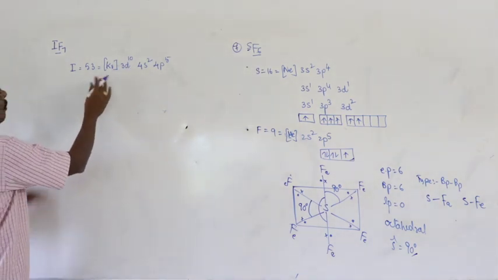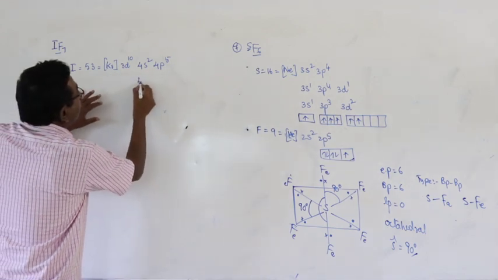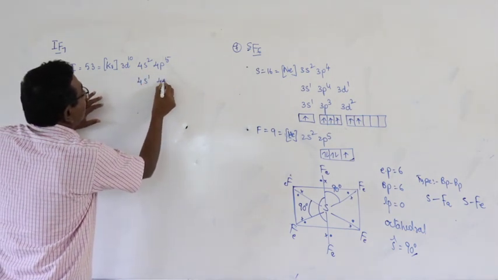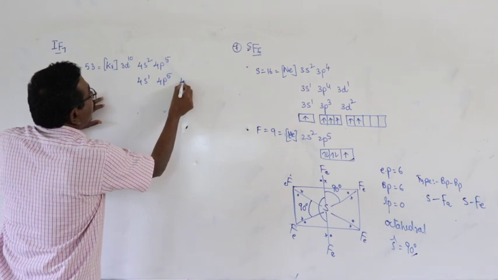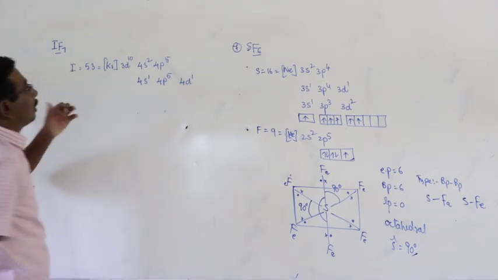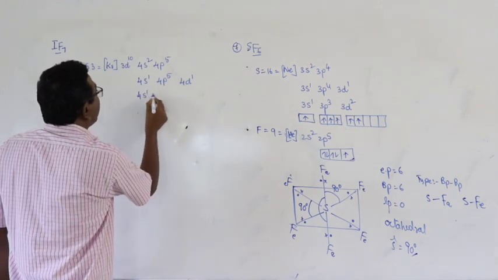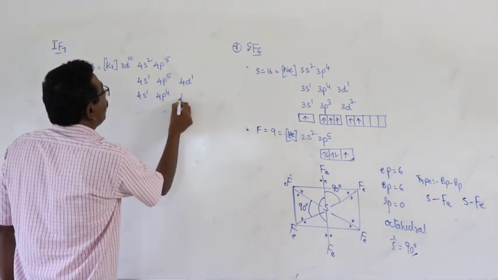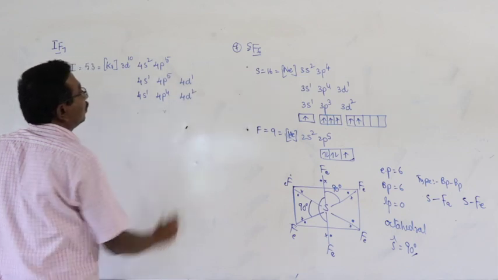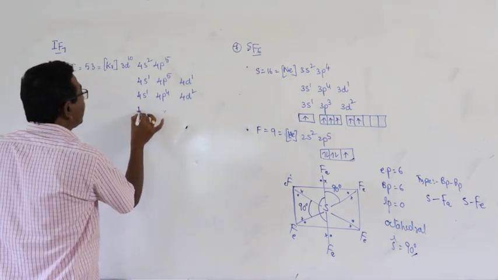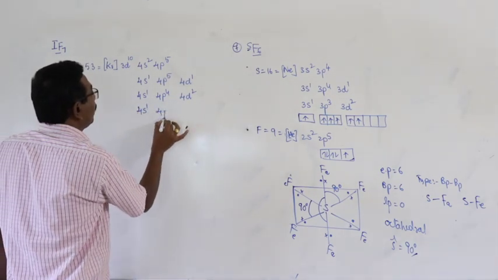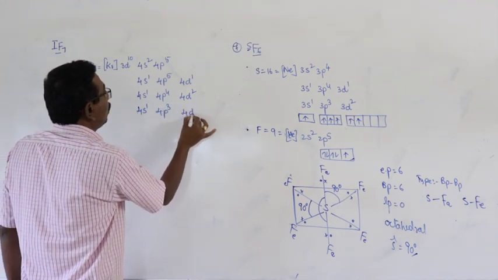And next, in the first excited state 4s1 4p5 4d1. In the second excited state 4s1 4p4 4d2. In the third excited state 4s1 4p3 4d3.